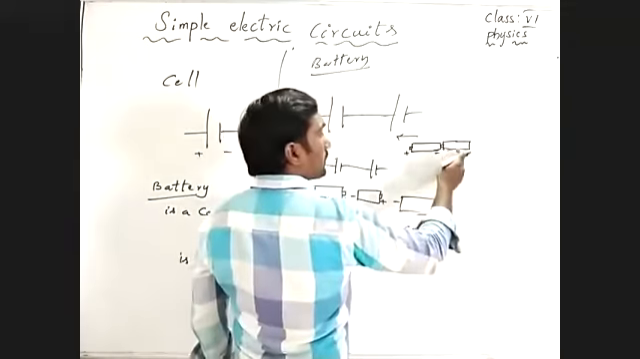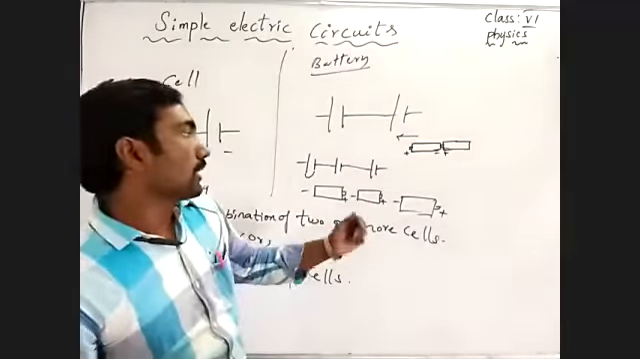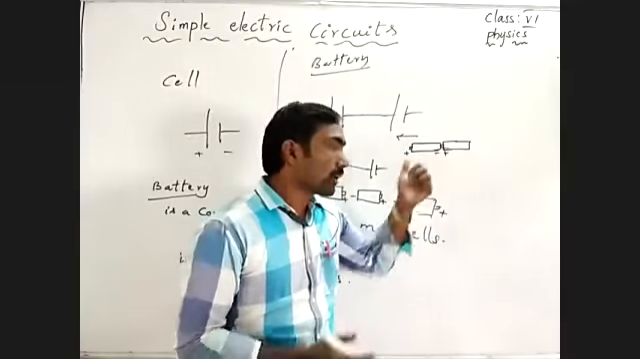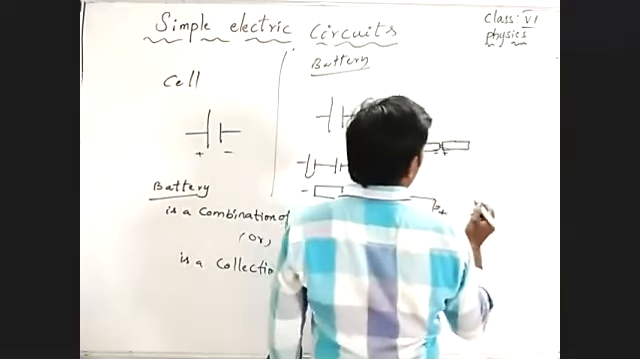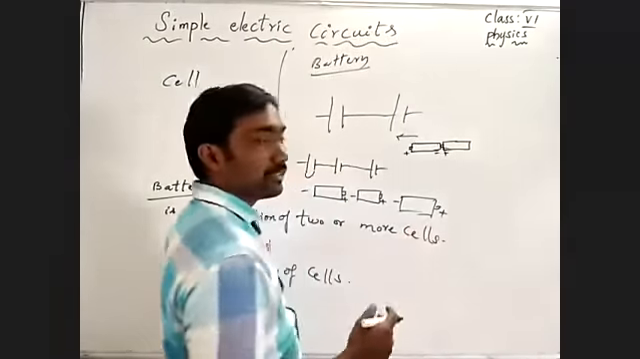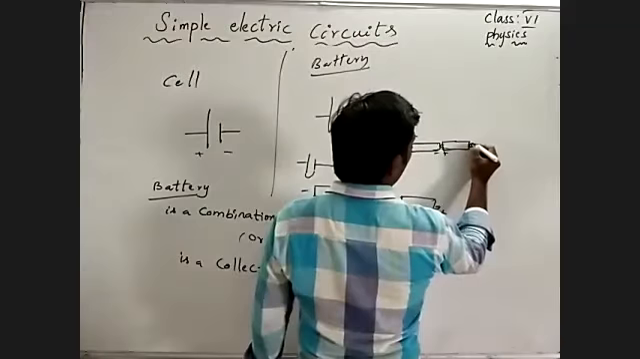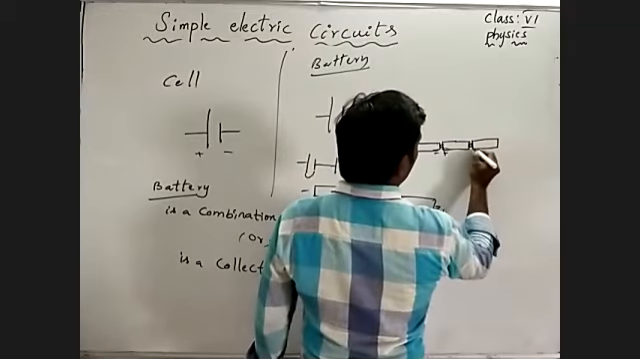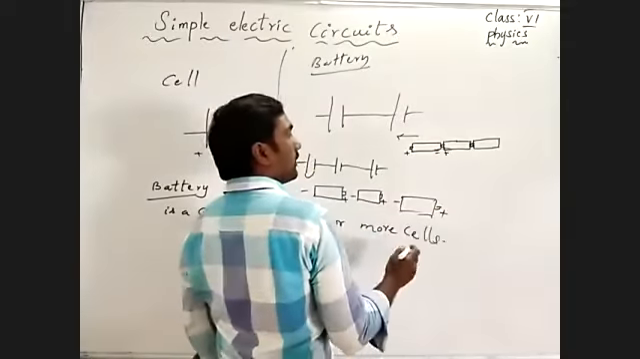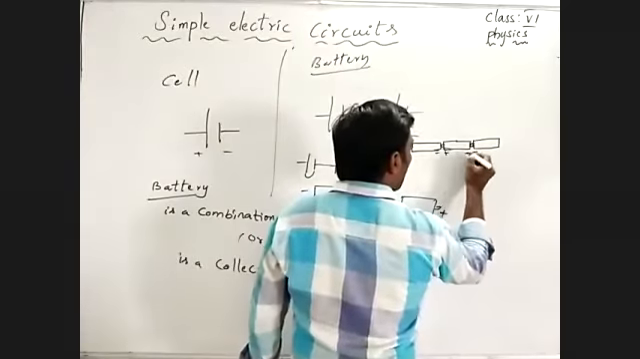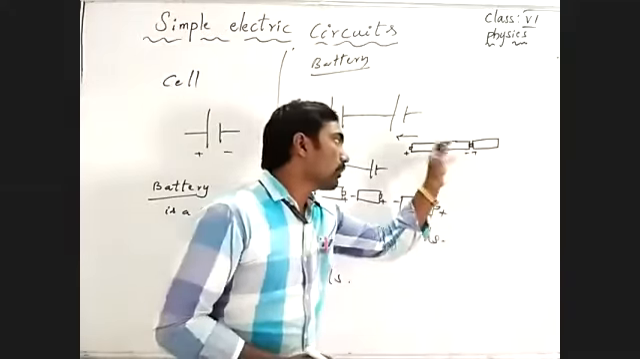So the second cell comes into contact with what? The positive terminal of the second cell is in contact with the negative terminal of the first cell. And the third cell, if the torchlight consists of three cells, we have to place in contact with the second cell. Because the second cell is in contact with the first cell and the third cell is in contact with the second cell. Means the positive terminal of the third cell is in contact with the negative terminal of the second cell.